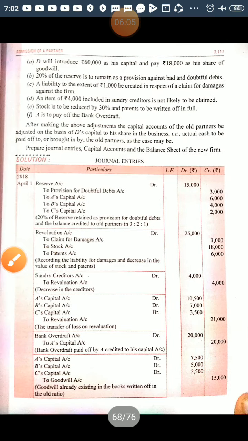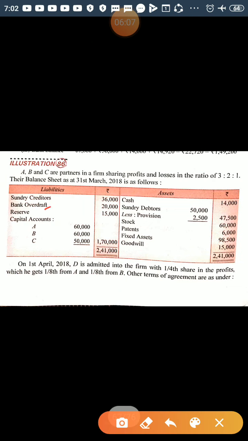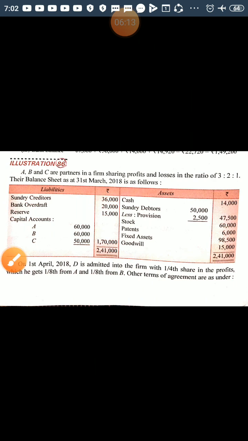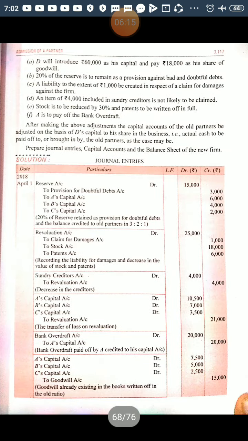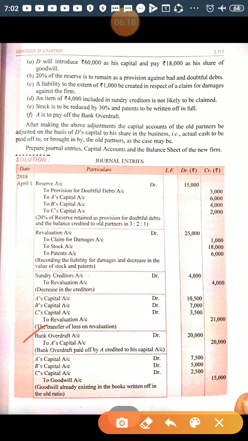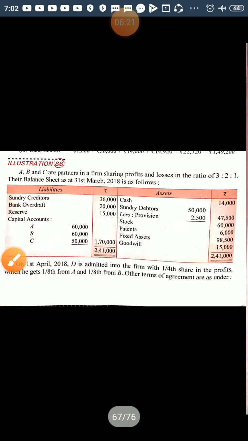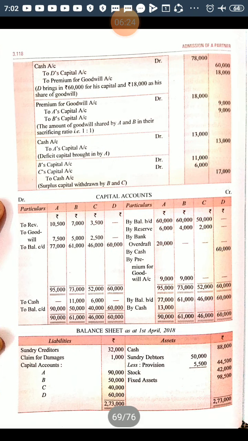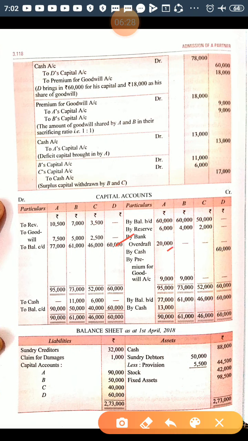Now the next item given in the balance sheet is bank overdraft. Again there is an adjustment related to bank overdraft. A has paid the bank overdraft, so the journal entry is bank overdraft account debited to A's capital account. Now A's capital is credited, so it will be shown on the credit side of A's capital account by bank overdraft 20,000. And now bank overdraft will not be shown in the balance sheet because it is paid off by A.